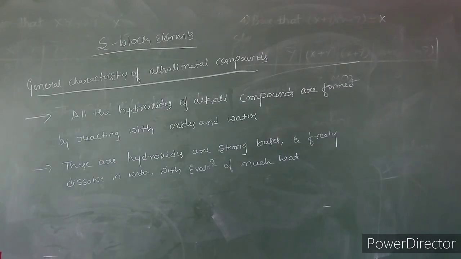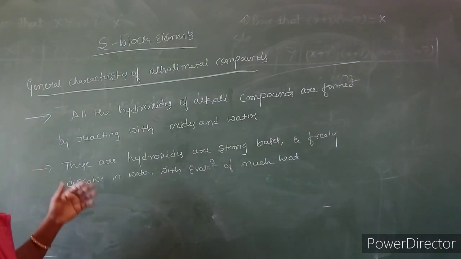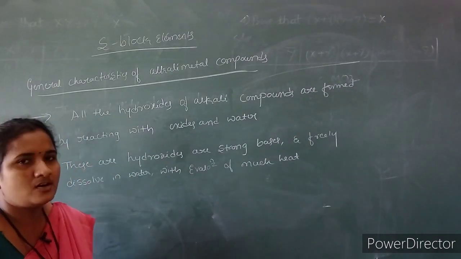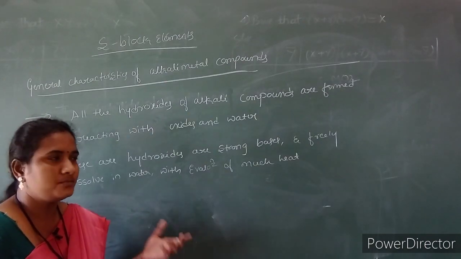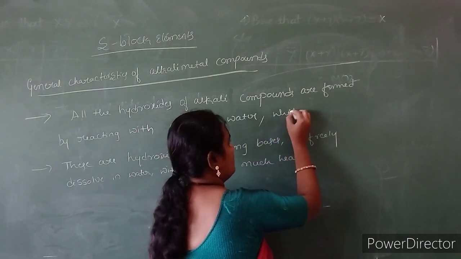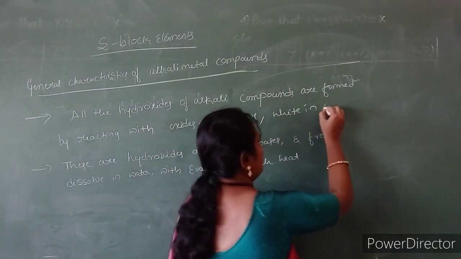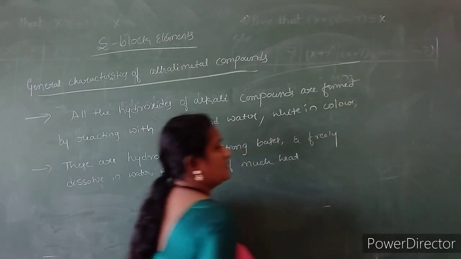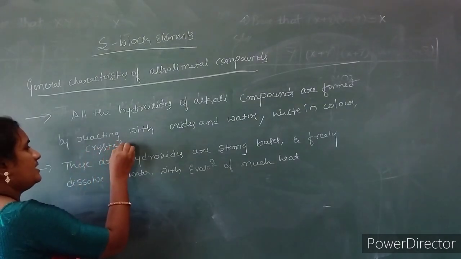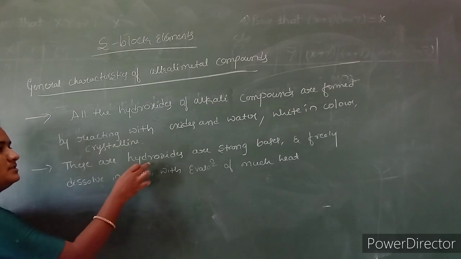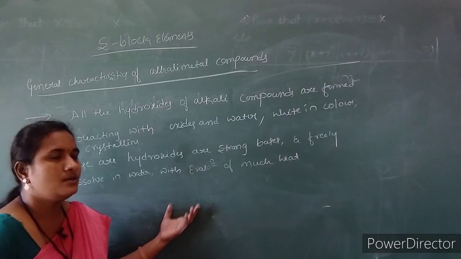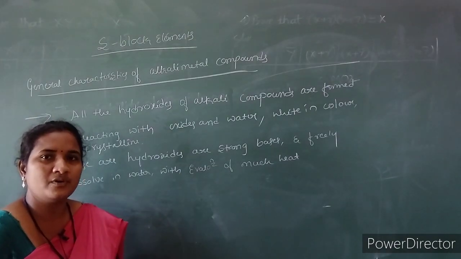So that's why, when these alkali oxides react with water, they form the corresponding hydroxide, and those are white in color, meaning colorless or white, and form crystalline solids, or attain the crystalline structure, and these are strong bases and have the capacity to dissolve very easily in water with the evolution of much amount of heat.